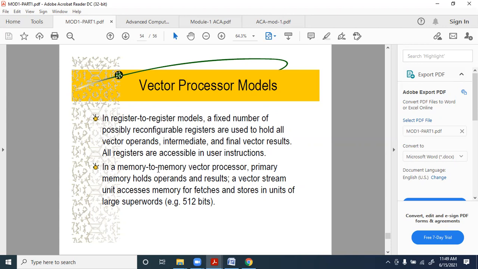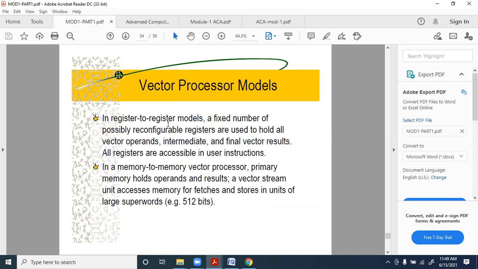And in the memory to memory vector processors, primary memory holds operands and results, and a vector stream unit accesses memory for fetches and stores in the unit of large superwords. Memory, we know, is very huge, and hence you can store a lot of data there, and the vector processor can fetch from memory, operate on that, and the result is stored back into the memory in the case of memory to memory vector processors.